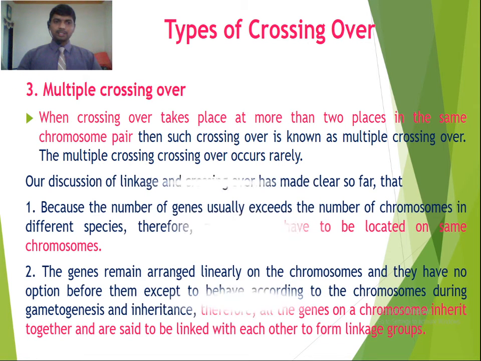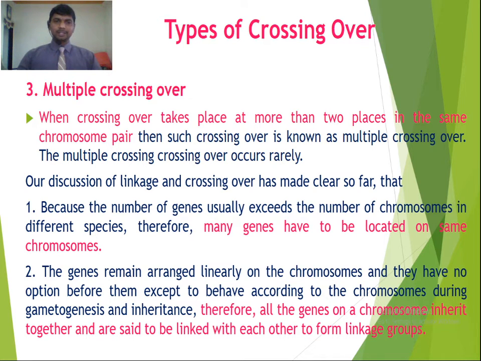Now up to this stage, our discussion of linkage and crossing over has made clear that because the number of genes usually exceeds the number of chromosomes in different species, many genes have to be located on the same chromosome. The number of chromosomes is less while the number of genes is more.